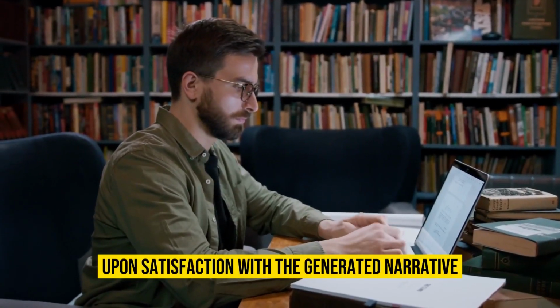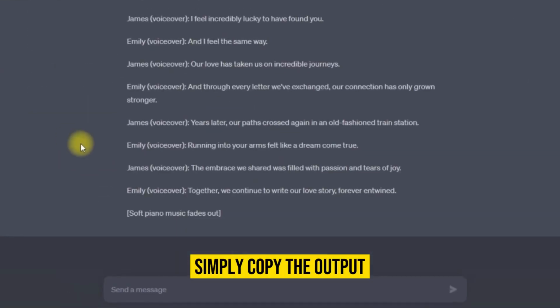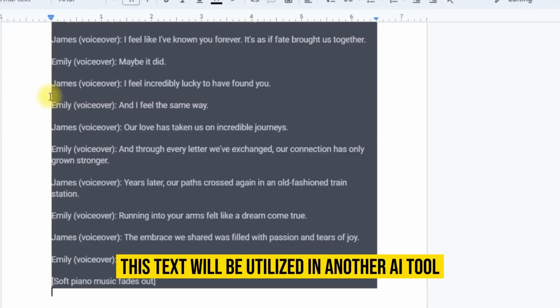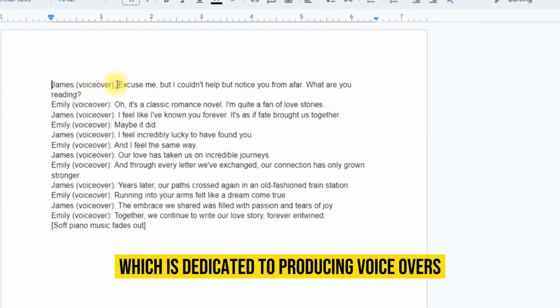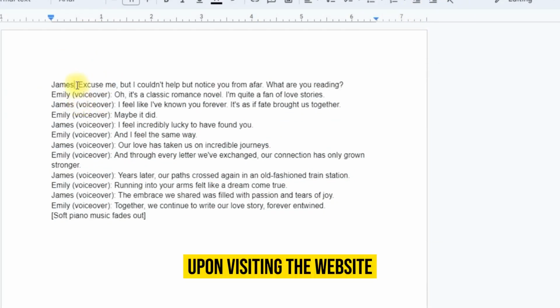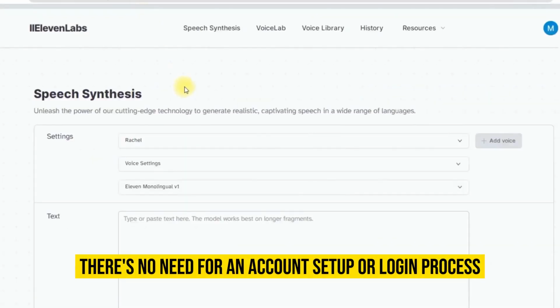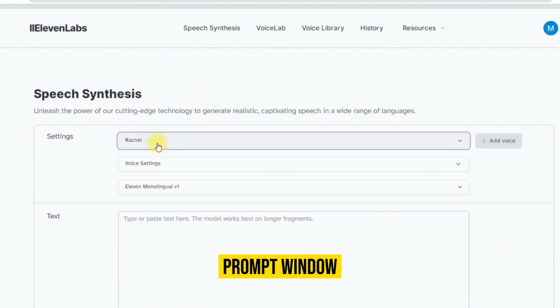Upon satisfaction with the generated narrative, the next steps are straightforward. Simply copy the output and preserve it for subsequent use. This text will be utilized in another AI tool called ElevenLabs, which is dedicated to producing voiceovers. Upon visiting the website, there's no need for an account setup or login process. Simply input your script directly into the designated prompt window.